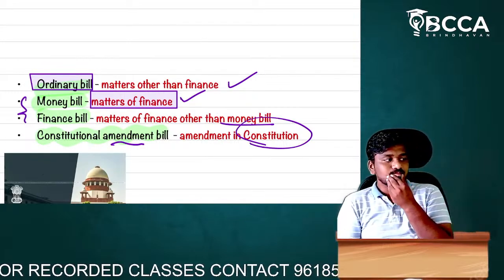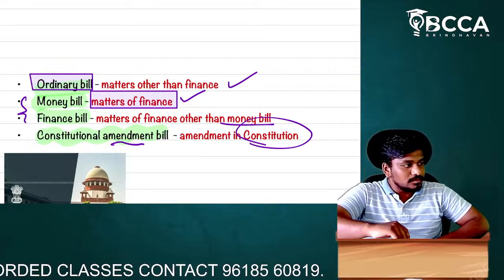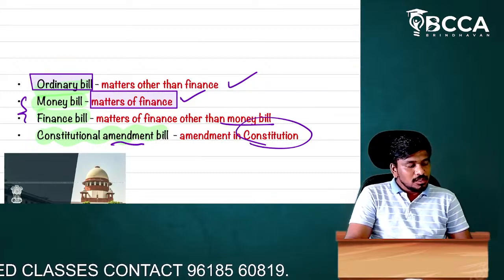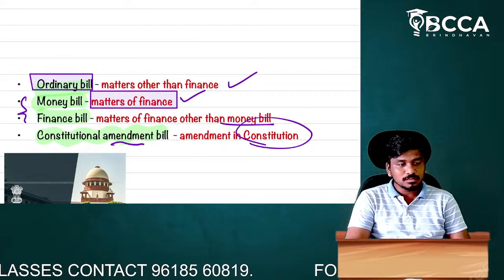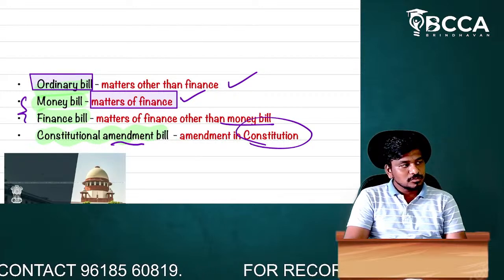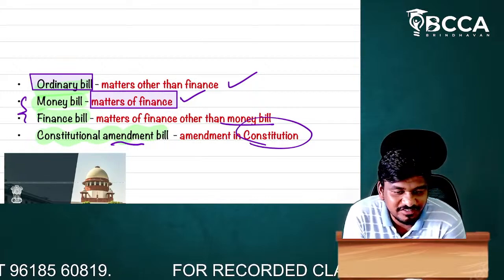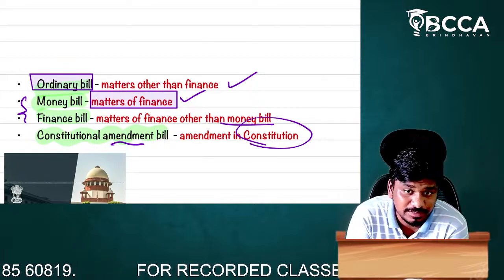Anyone? So, no problem. Now, as I've told you, there are four types of bill, right?